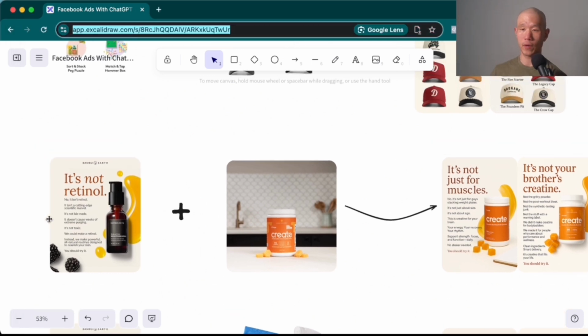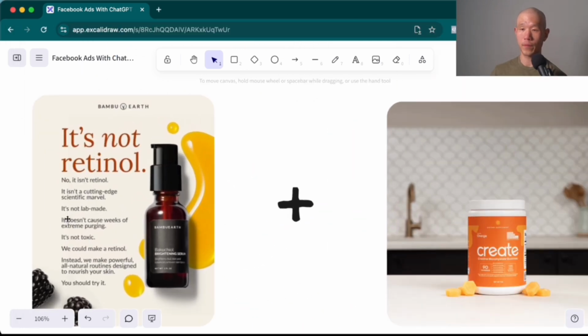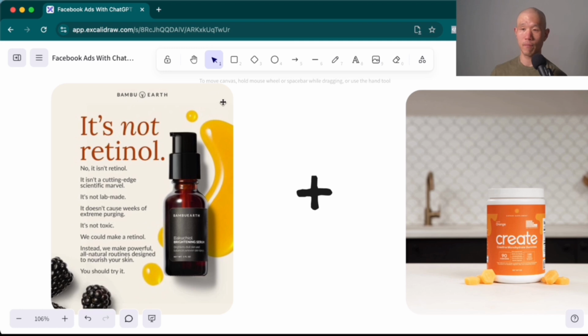And what I did here was cross-pollinate. So we have an ad here from Bamboo Earth. I think they're doing like 30 million a year or something. And I found one of their ads that I quite like. It's an ad that is suitable for appealing to net new audiences.